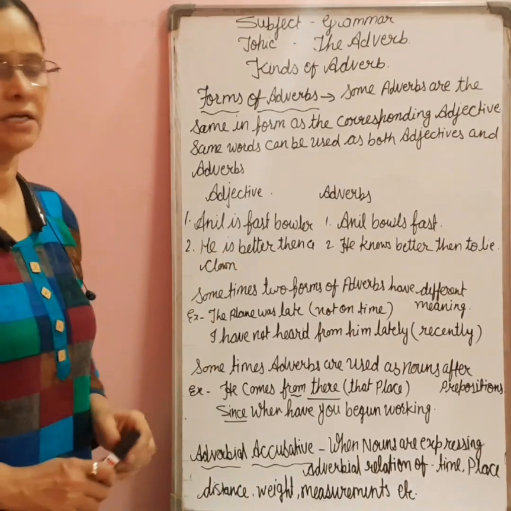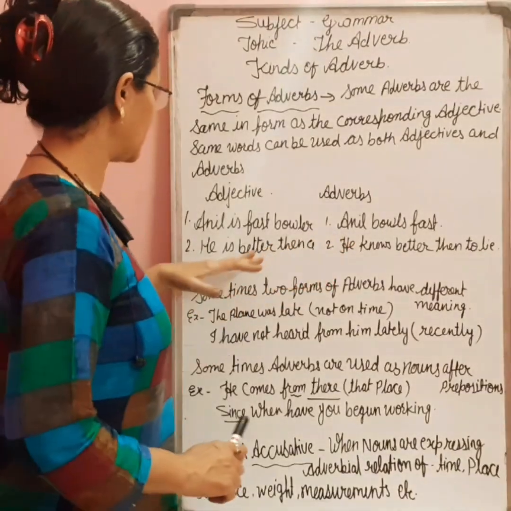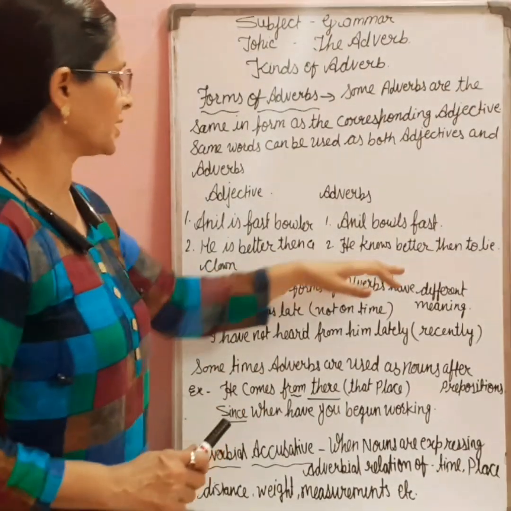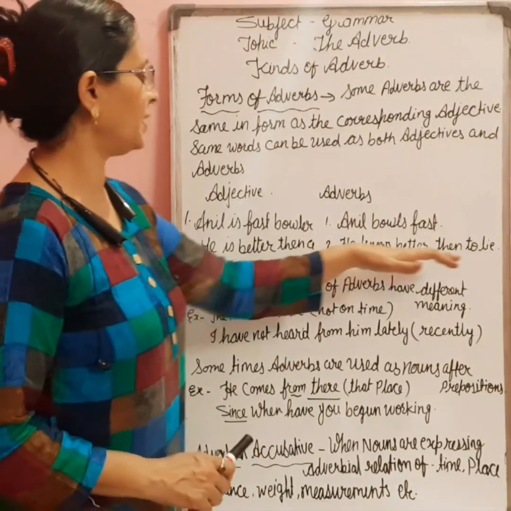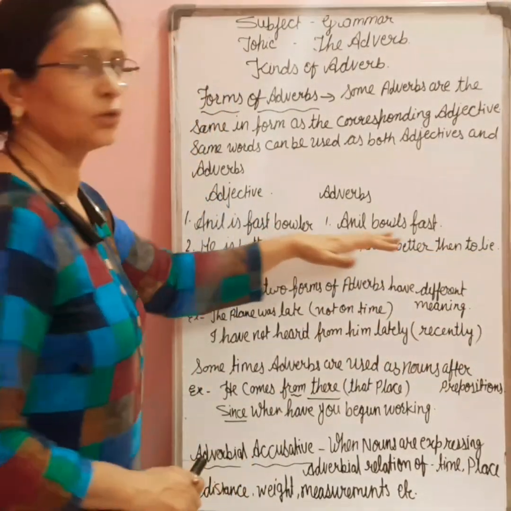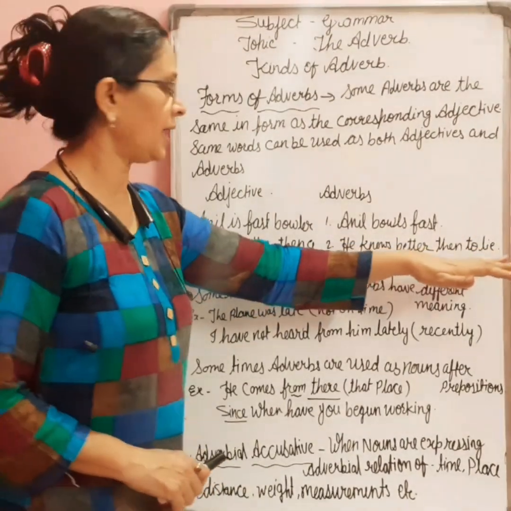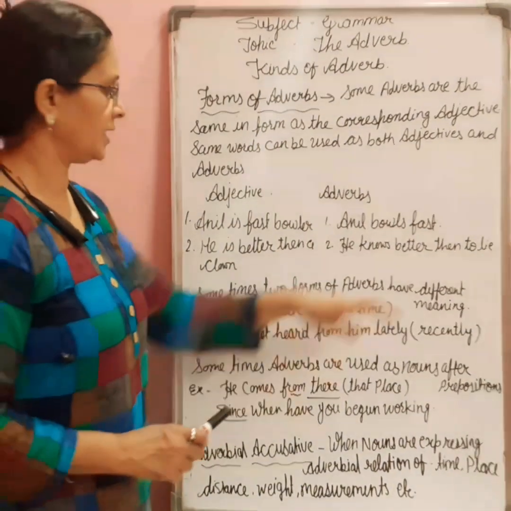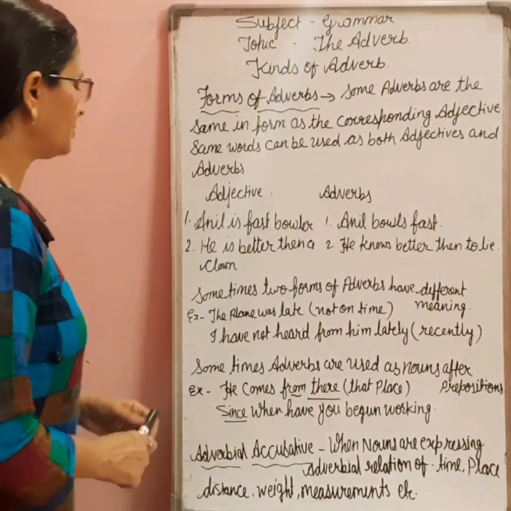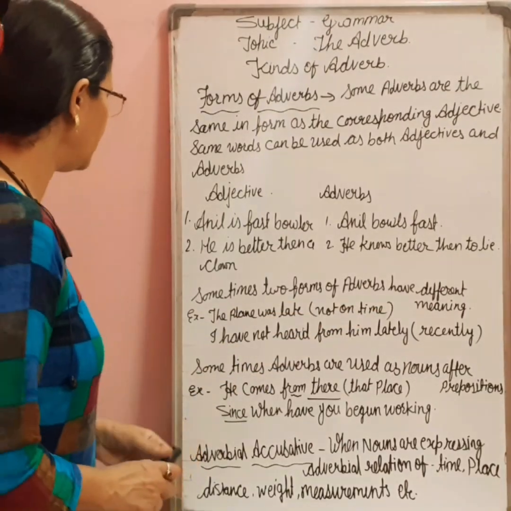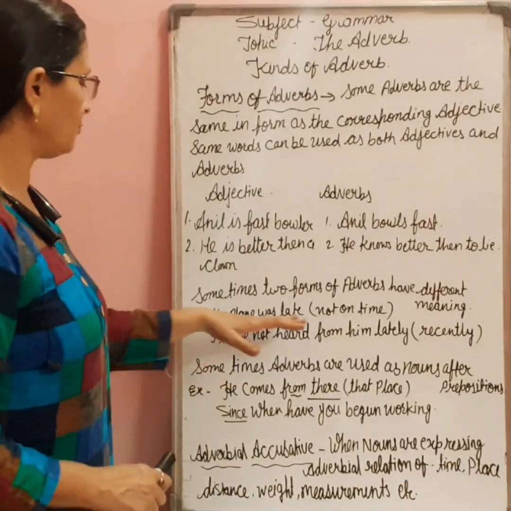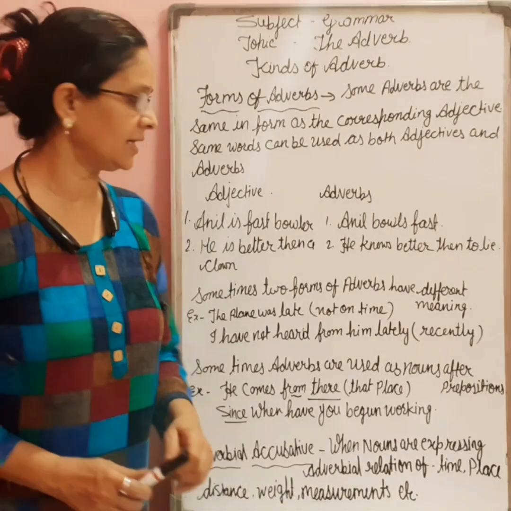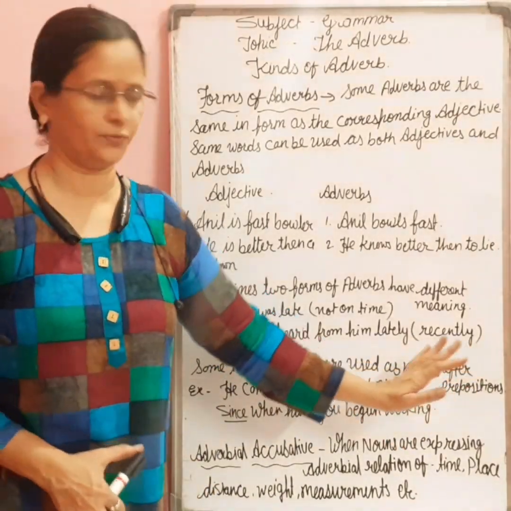Second example: he is better than a clown. Here is a comparison, clown is a noun, and better than a clown. Here this is an adjective. Now the second example for adverb: he knows better than to lie. Here it is showing that the action is done, so better than to lie, here the adverb is better. Sometimes two forms of adverbs have different meanings, for example: the plane was late, meaning it was not on time. Second, I have not heard from him lately, meaning recently I haven't gotten any news from him.